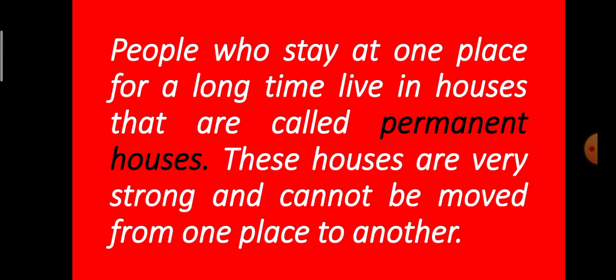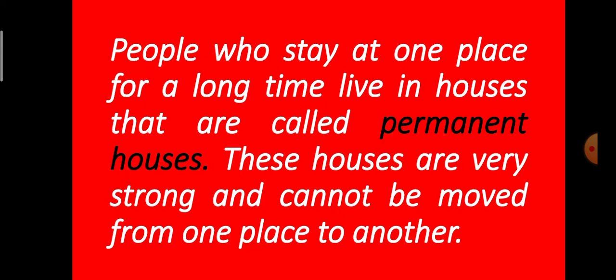These are commonly the two main types: one is temporary and the second is permanent houses. These houses are very strong and cannot be moved from one place to another, like a karwa and all that.